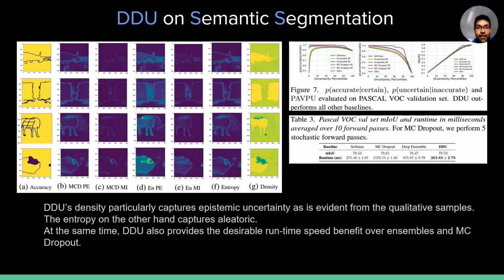Finally, we leverage DDU's simplicity and ability to quantify uncertainty from a single deterministic model to apply it to semantic segmentation on Pascal VOC. Even here, we find DDU to outperform other competitive baselines and even ensembles while requiring similar runtimes as a single deterministic model. Furthermore, we can qualitatively see that DDU's feature density captures epistemic uncertainty, being low on entire regions or objects which the model has not seen before, whereas softmax entropy captures aleatoric uncertainty, being high along the borders of objects.